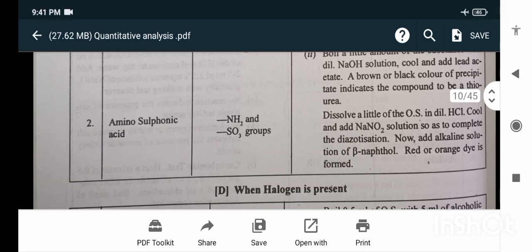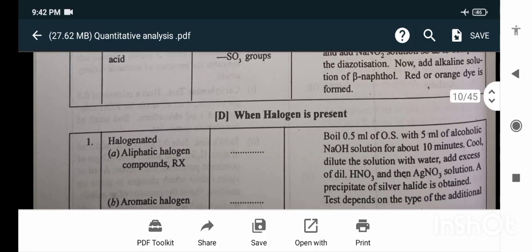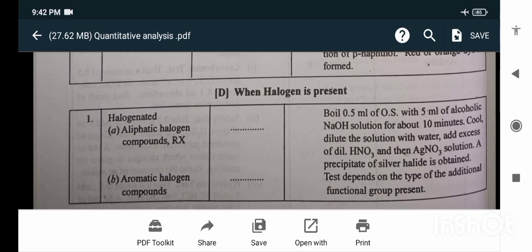Aminosulfonic acid: dissolve a little of the original substance in dilute HCl, cool and add NaNO2 solution so as to complete the diazotization. Now add alkaline solution of beta-naphthol. A red or orange dye is formed.